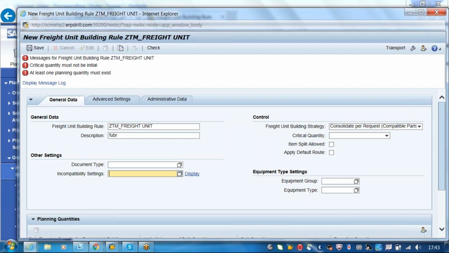That is incompatibility. While clubbing the forwarding orders for a freight unit, the compatibility settings will also be considered. If any document or item has FMCG material, but all the other items are normal materials, durables, then the system automatically splits that into a different item. So that is consolidation, your incompatibility.